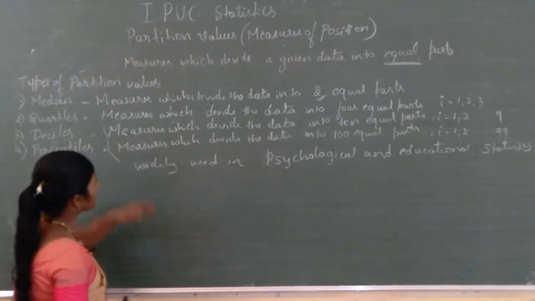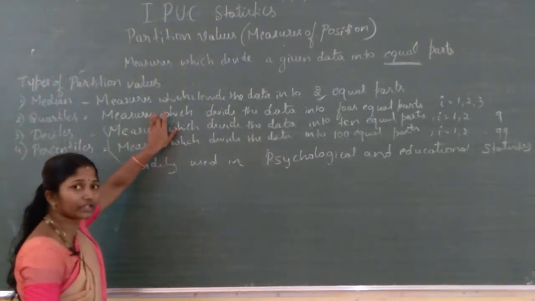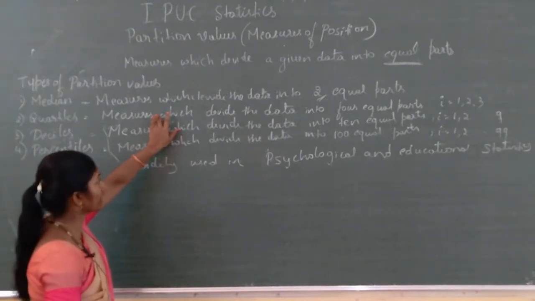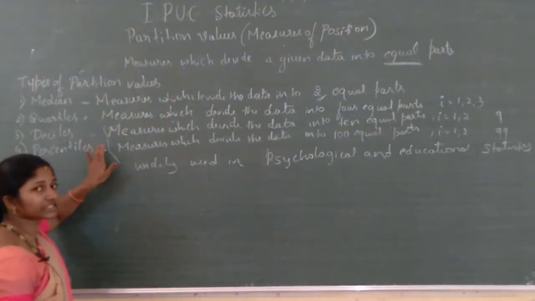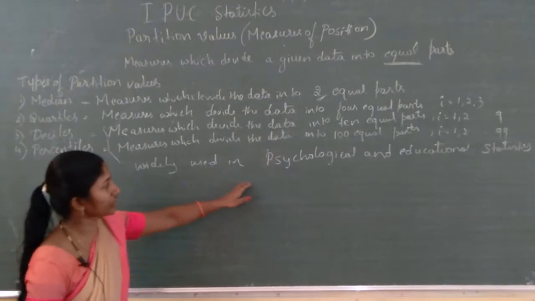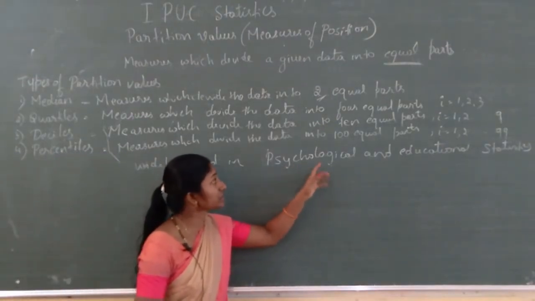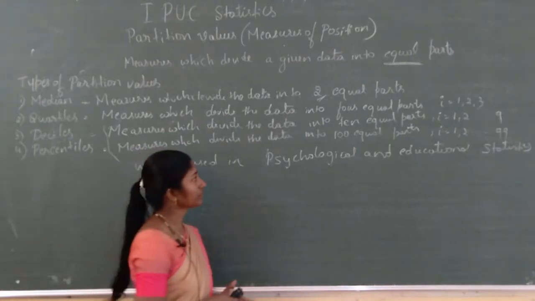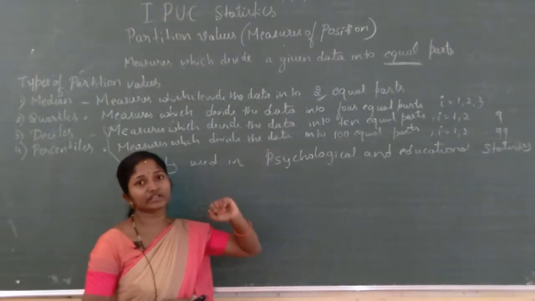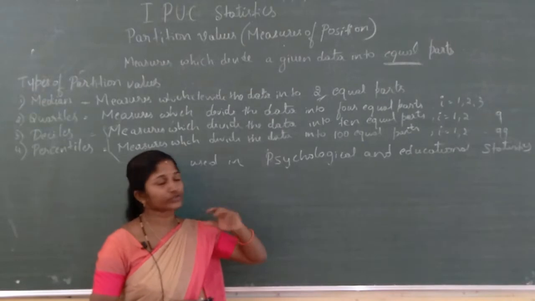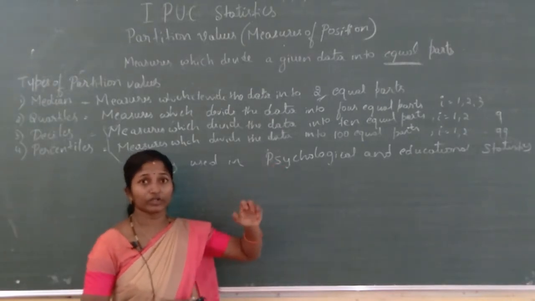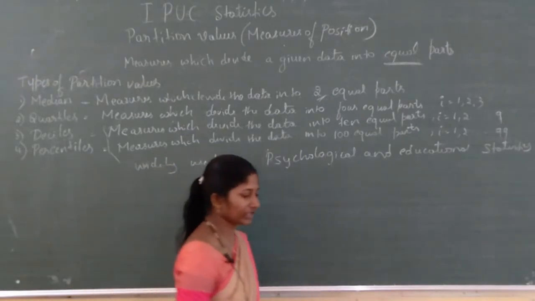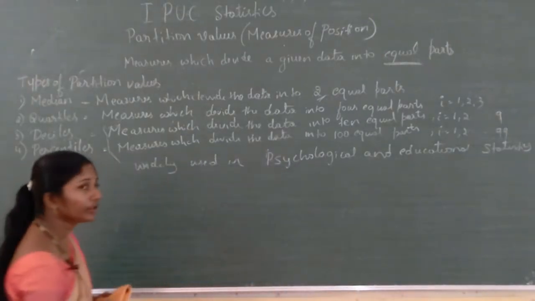Quartiles are most widely used in the economic field and the business field, and deciles and percentiles are used mostly in psychological and educational statistics. You know the percentile ranking, like the third percentile or the 20.5 percentile; they are all calculated in percentiles.